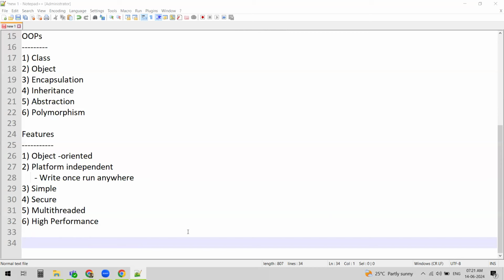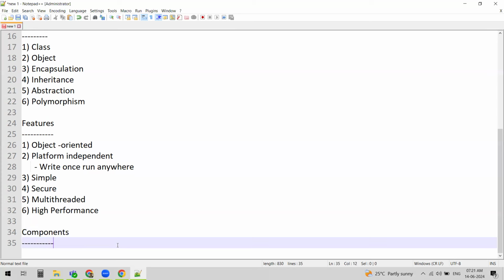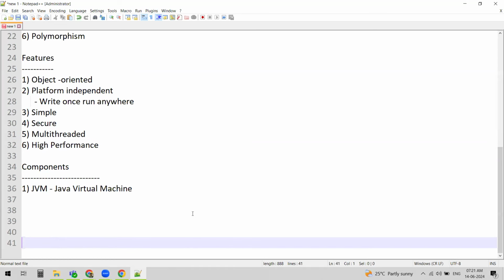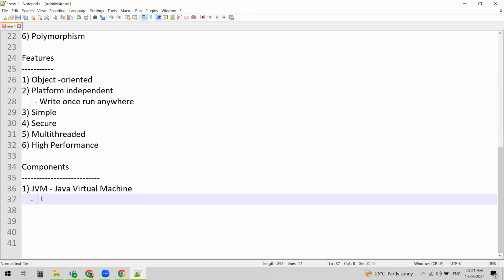So now let's jump on to the next topic called components. What are Java components? Java mainly has three components. The first one is the Java Virtual Machine, which in short we call JVM. So what is the JVM? We can call it the heart of Java.